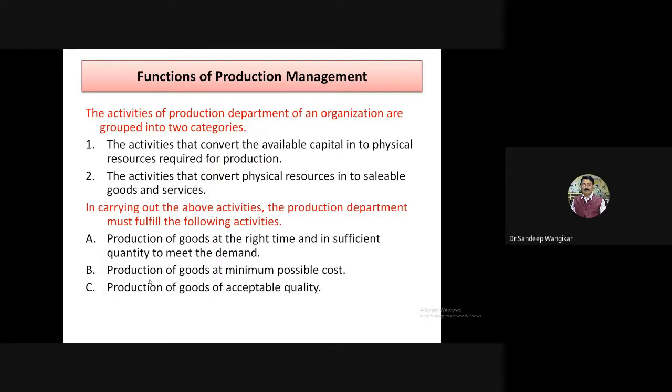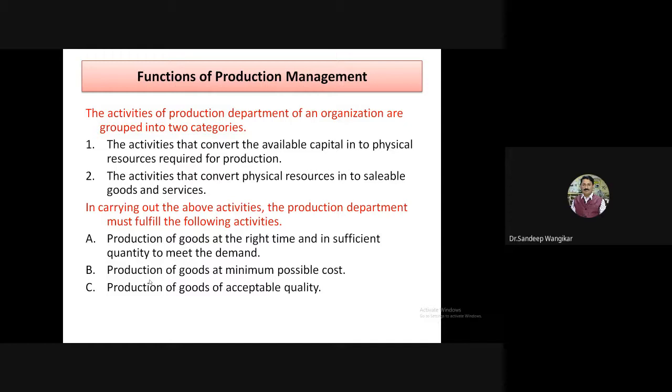Then production of goods at minimum possible cost. Here are some examples we can take. The government has given it free, that is a different part. But initially the dose was at 250, nowadays 780 rupees. Then you can take any other dose at maybe 1150, or approximately 1200 rupees, depending upon the different companies. So Covishield is there, then Covaxin is there, and they have their different costs. And again, some of the doses may cost 4,000, 5,000, 8,000, 10,000. This is just an example I am giving you.